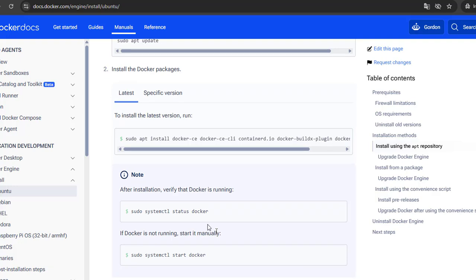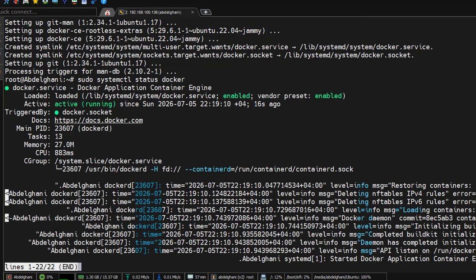Step 10. Verify the Docker service. Once the installation is complete, we'll verify that the Docker service is running. If the status shows active (running), the installation was successful.